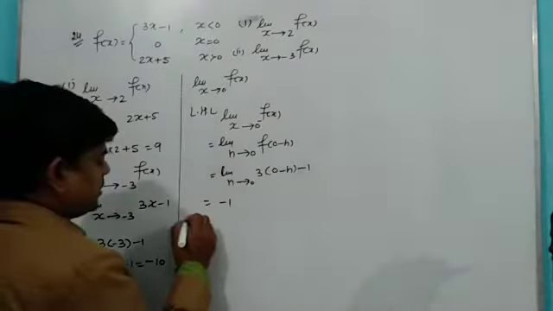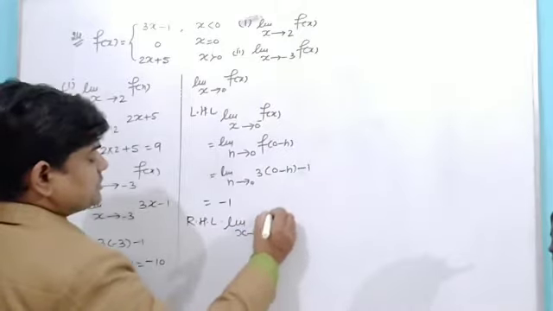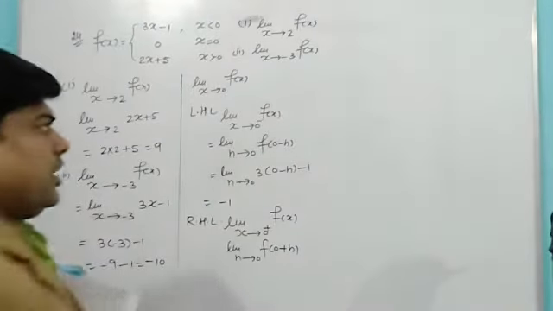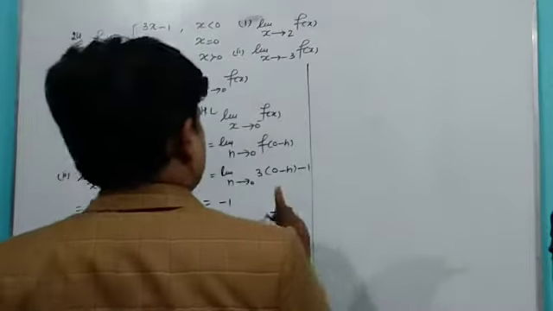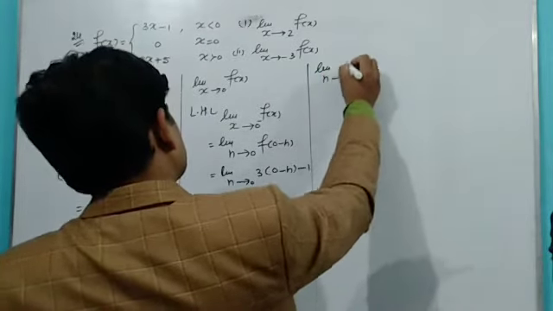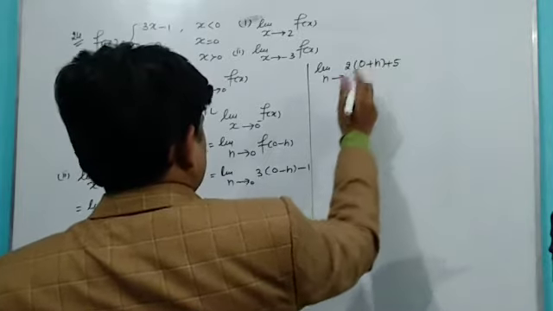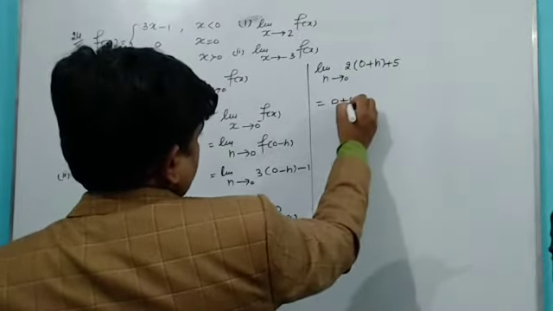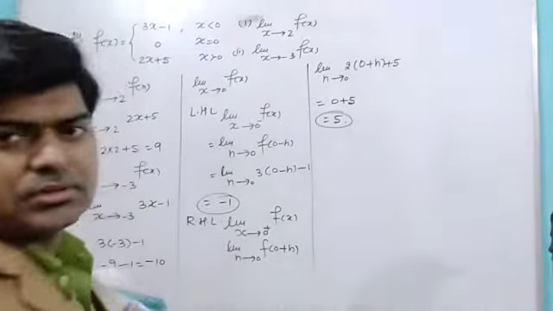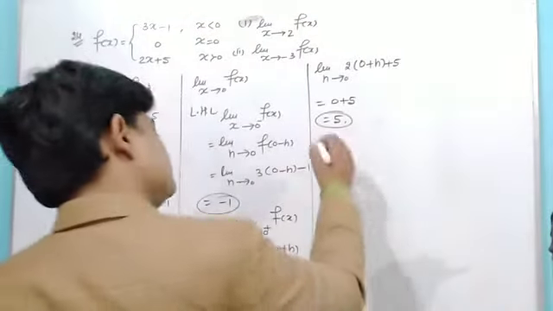I can write limit x tends to 0 plus of f(x), limit h tends to 0, and it is 0 plus h. And 0 plus h means it is more than 0, and if it is more than 0, listen to me carefully, so what can I write? Limit h tends to 0 of 2 times 0 plus h plus 5. h tends to 0 here, that is 0 plus 5, that is equal to 5. Now you can see it was minus 1 and it is 5.